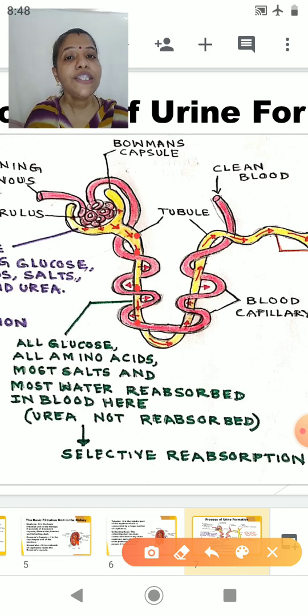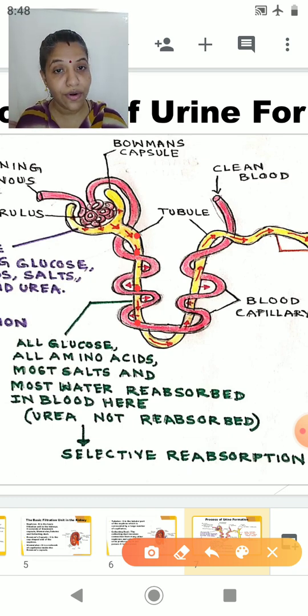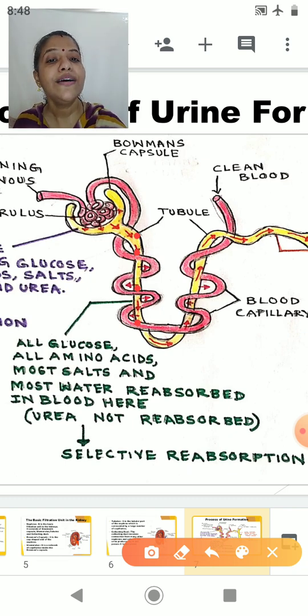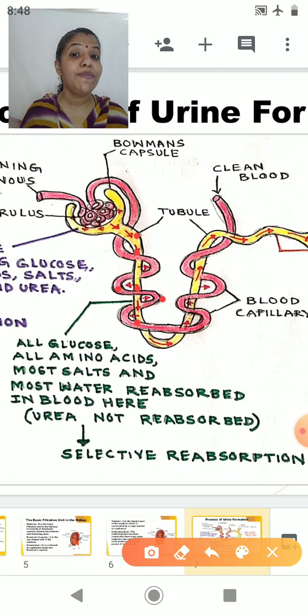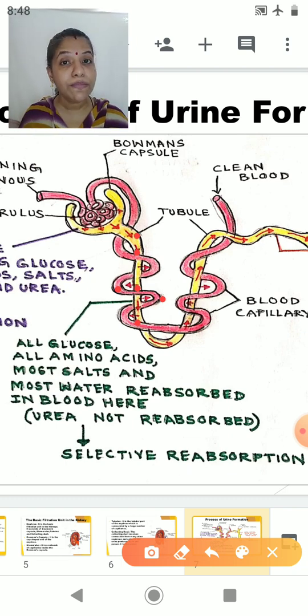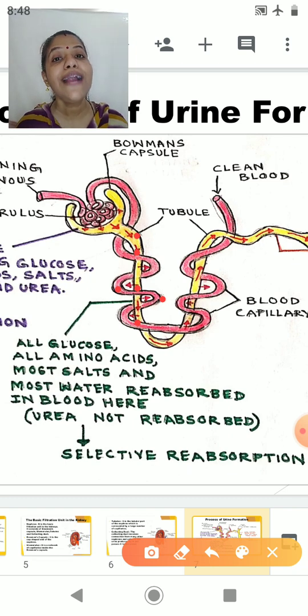When this filtrate is moving through the tubular part of the nephron, you can see here the blood vessels surrounding this tubular part. What do these blood vessels do? These blood vessels are going to absorb all the useful substances from the filtrate. All the useful substances will be taken back by the blood, because the blood does not want to throw away the glucose and water.